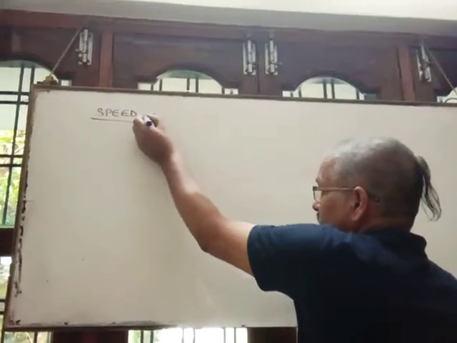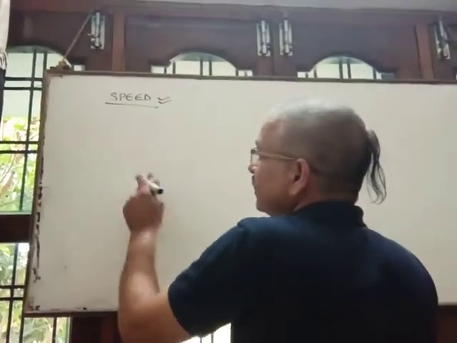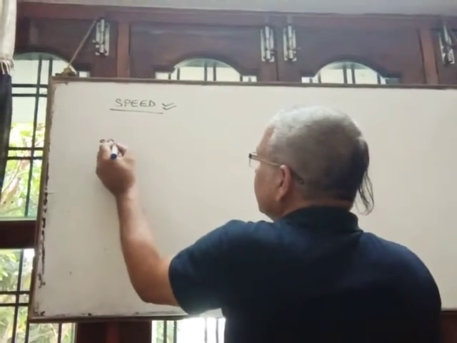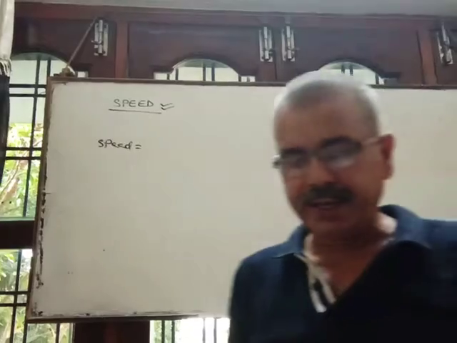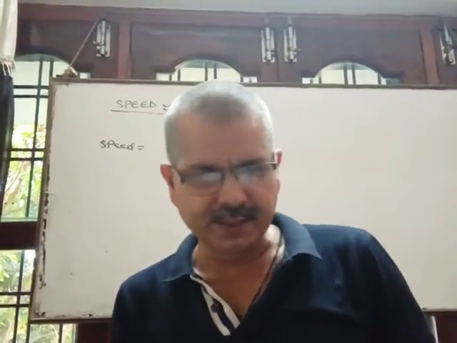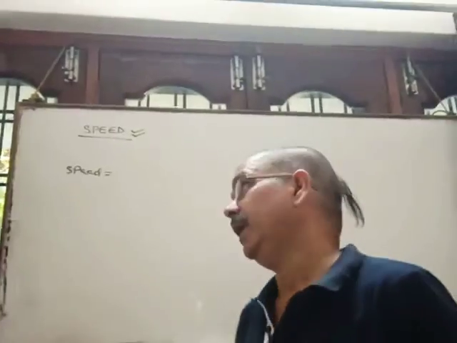Students, today we will discuss speed and its types. So let's see first what speed is. Speed is the distance traveled by a body in unit time, or you can say the rate of change of distance with respect to time is speed.